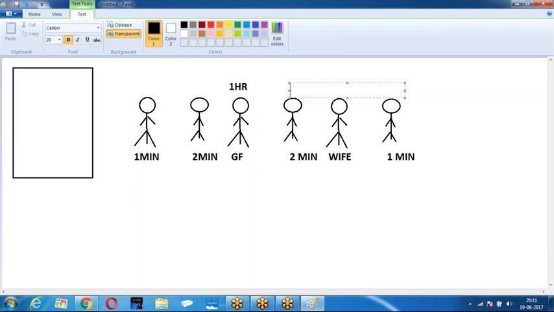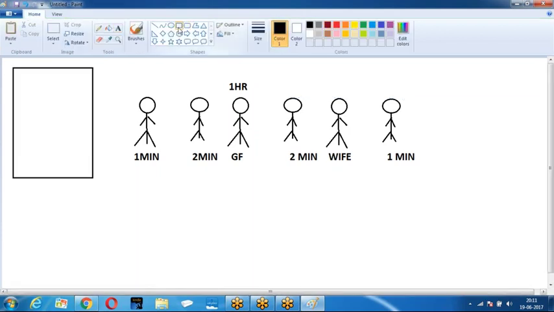Because of these 2 fellows, the people in the colony are facing a problem. There is only one telephone booth in the colony, and within a 5 kilometer circle there is no other telephone booth. So all the colony people are facing a problem because of these guys. Whenever these 5 guys are standing in the queue, they consume almost 1 hour, and the other people face problems. Then what happened? The colony people first purchased 2 mobile phones.